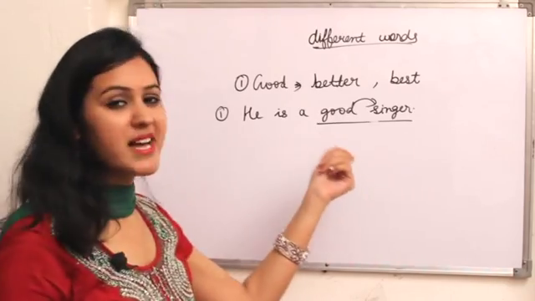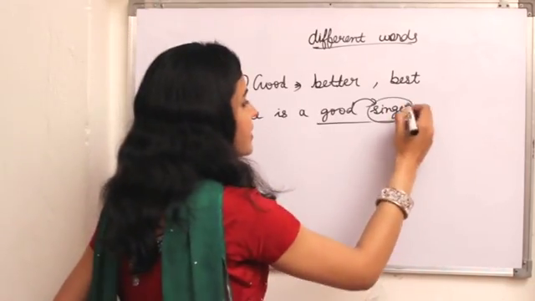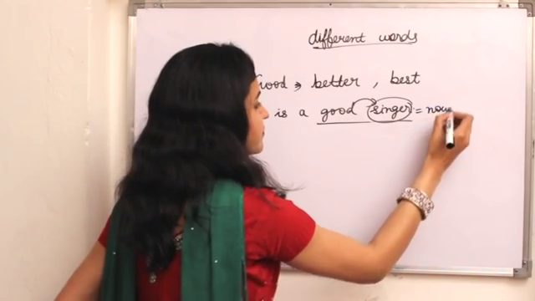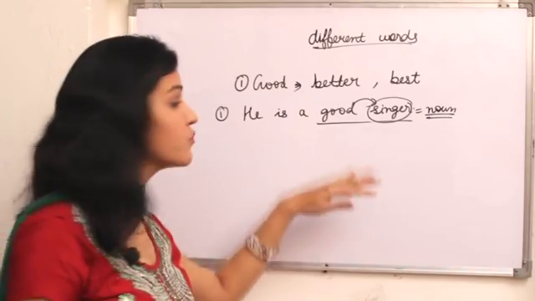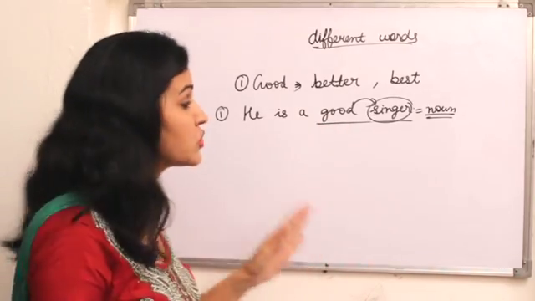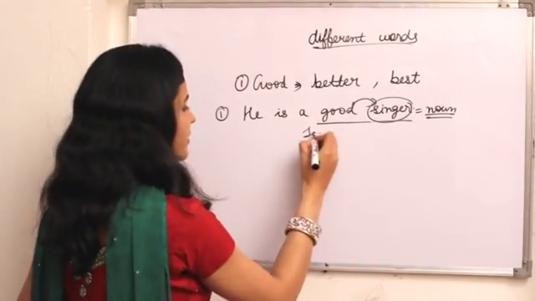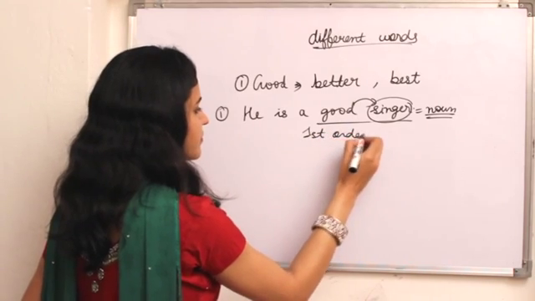So the noun is singer, this is a noun, and it explains its quality, which is good. Okay, so this is of first order degree.